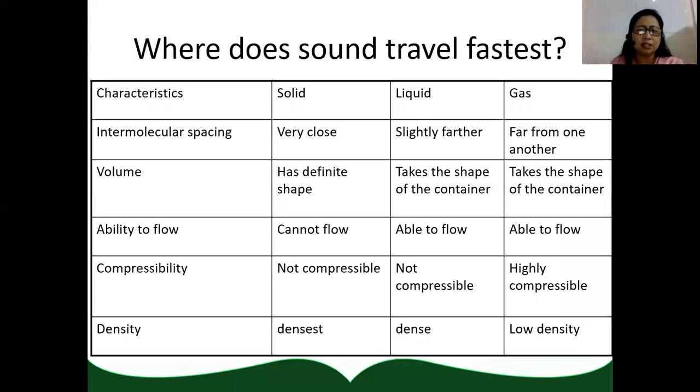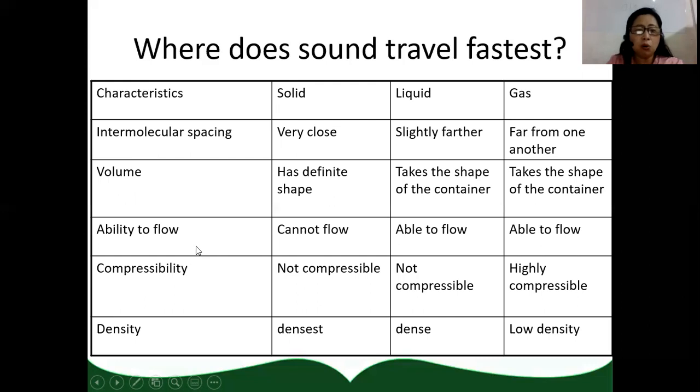What are the characteristics of solids, liquids, and gases that allow sound to travel? Solid materials have very close intermolecular spacing, while liquid has slightly farther intermolecular spacing, and gas is far from one another. In terms of volume, solid has a definite shape, while liquid and gas take the shape of the container.